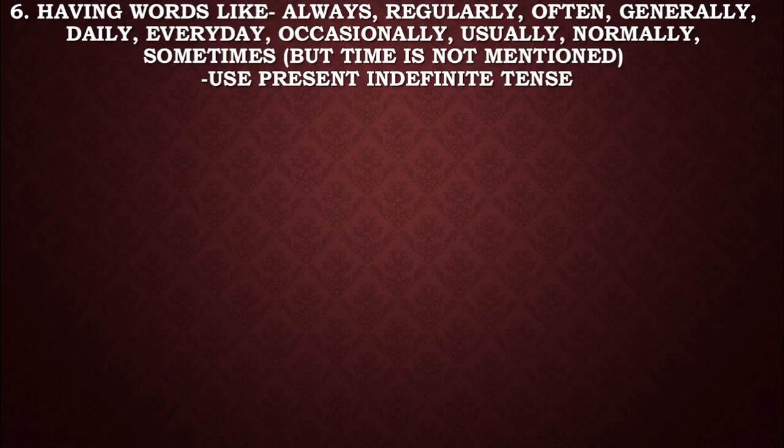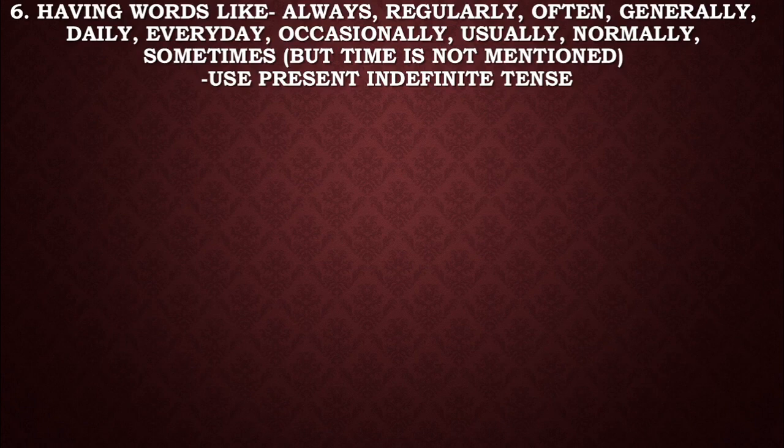Okay, if you have some words like always, regularly, often, generally, daily, every day, occasionally, usually, normally, sometimes in your sentence, but time is not mentioned.